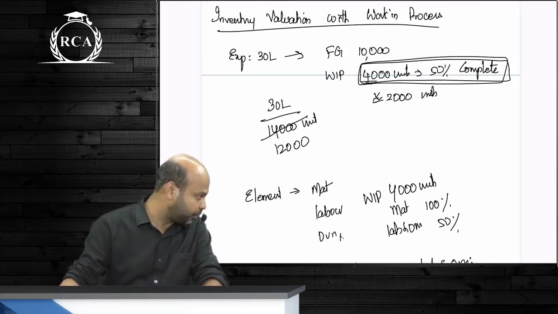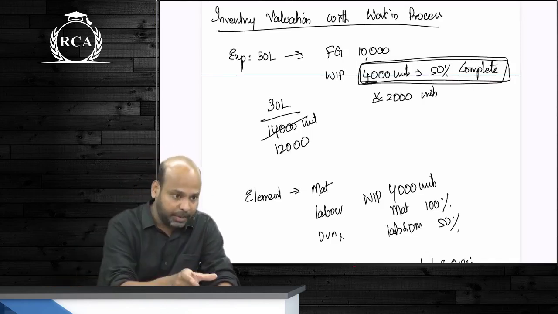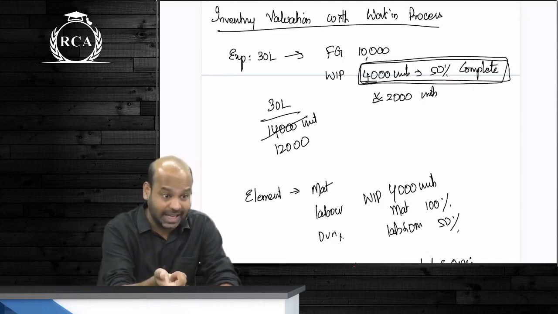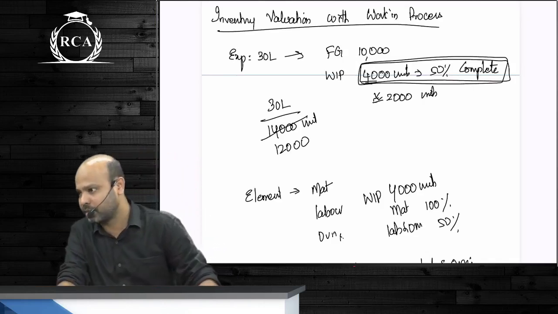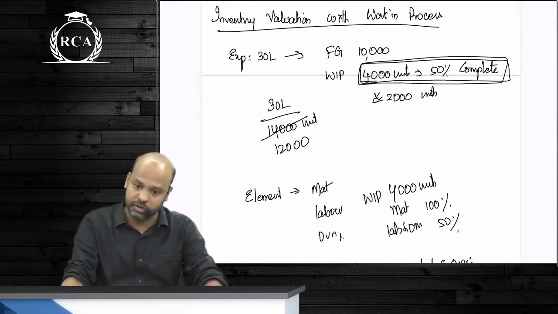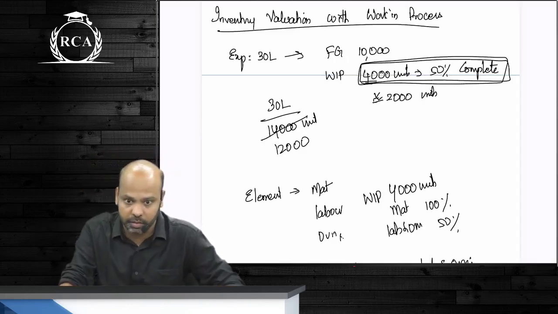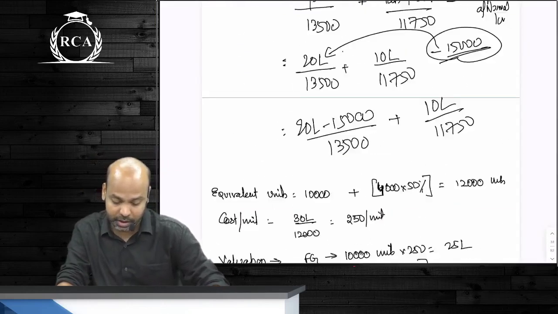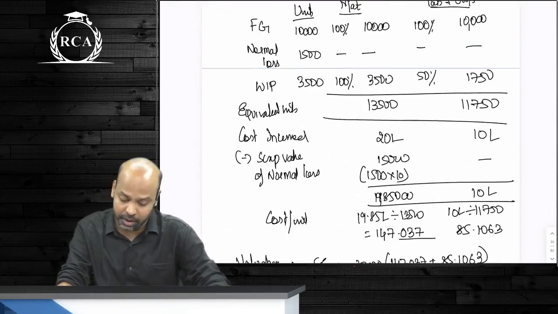What is the implied point, beta, here? The scrap realization is only for material component. That is why we reduce it from the material cost and then compute our cost per unit. Are we clear about this? Now for example, beta, here we did many examples on this.